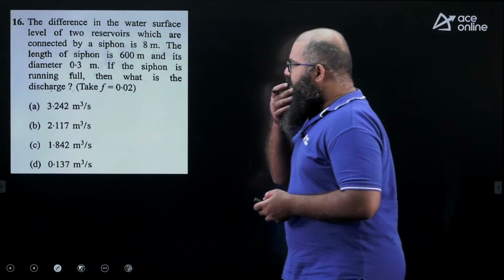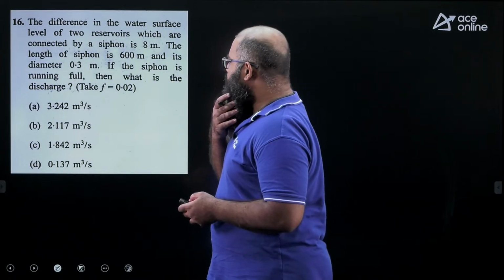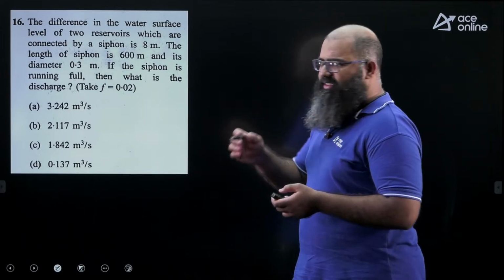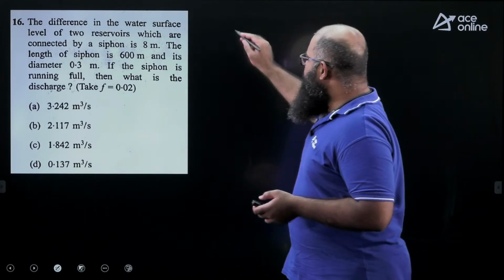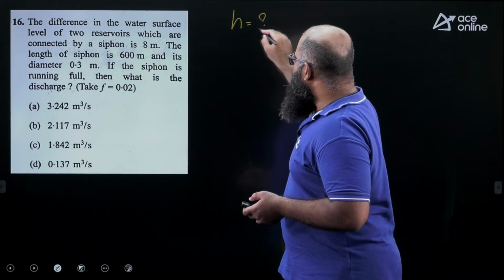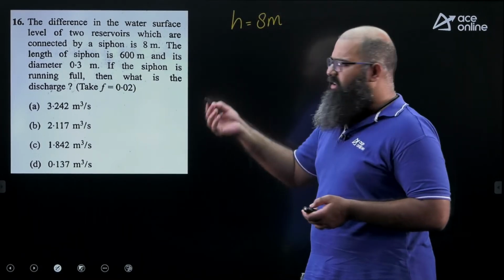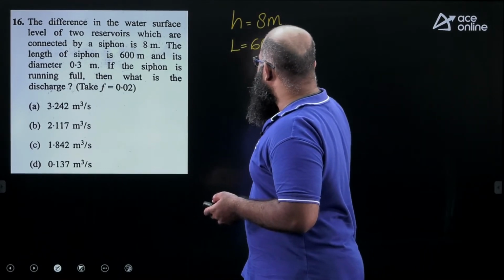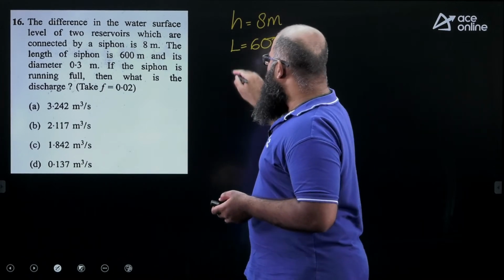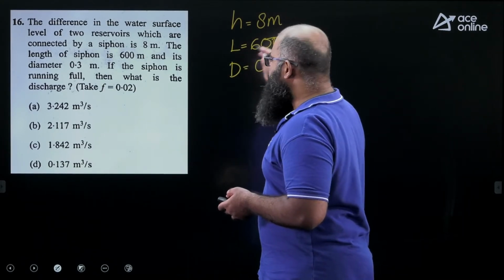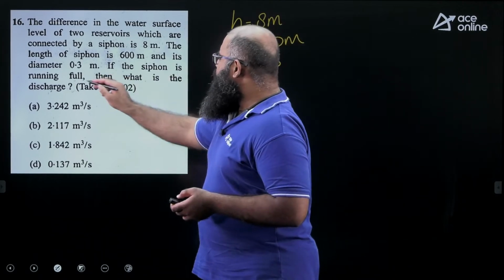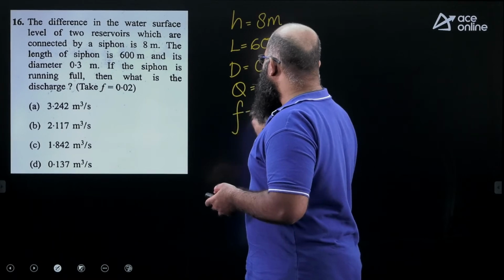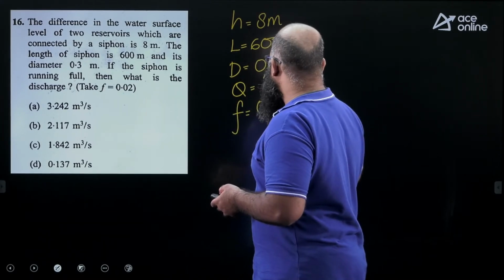The first question over here says the difference in water surface level of two reservoirs connected by a siphon is 8 meters. So if the two reservoirs are exposed to atmosphere and the siphon connects them, the difference is 8 meters. Therefore the value of head loss is equal to 8 meters straight away. Whatever the difference is, that is equal to head loss. The length of the siphon is 600 meters, diameter is 0.3 meter. If the siphon is running full, what is the discharge? Given the value of friction factor is 0.02.